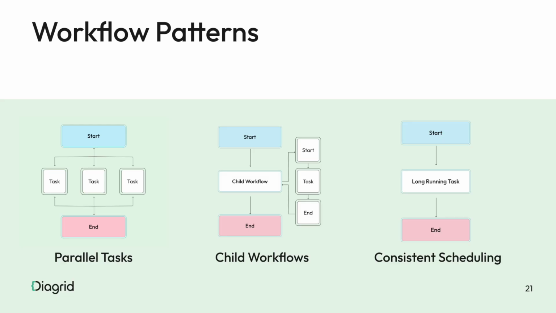In all of these kinds of tools, you have the idea of grouping things, and that's why we also support child workflows, which pretty much allows you to compose more complex workflows based on other workflow definitions that you can call from a workflow. And then consistent scheduling is all about how do you make sure that you schedule a task for every Monday at 9 a.m. in the morning, so you can run that consistently with no delays. So you can provide this kind of semantics there with timers, with scheduled tasks, and these kinds of things.